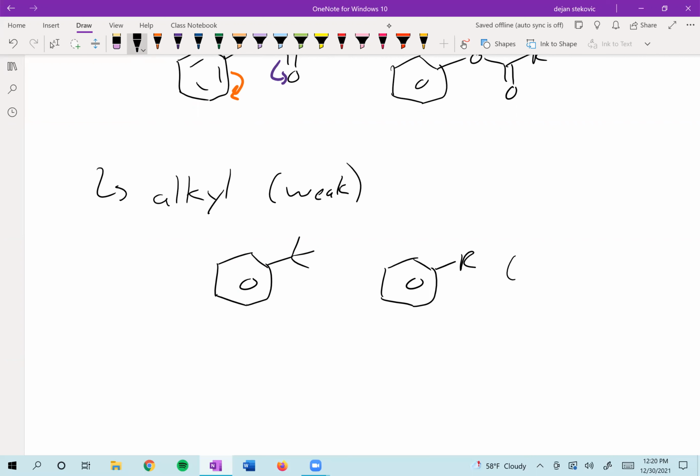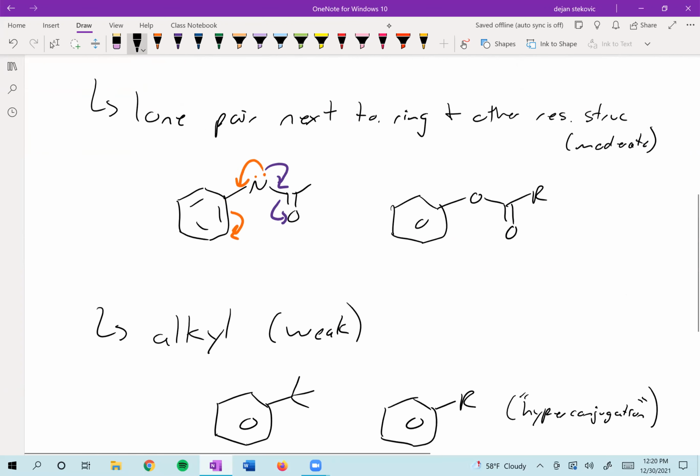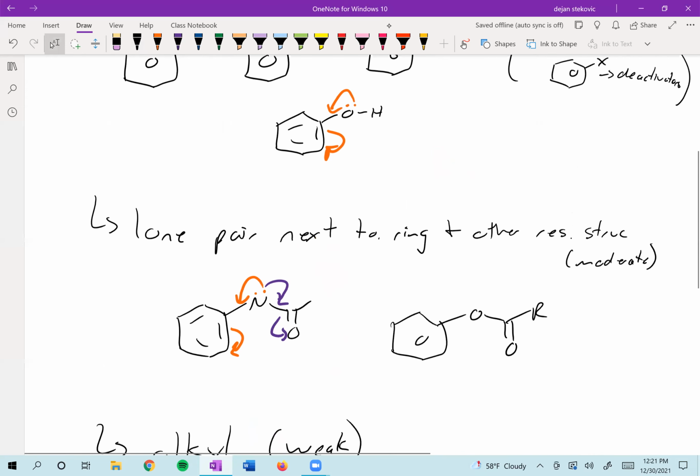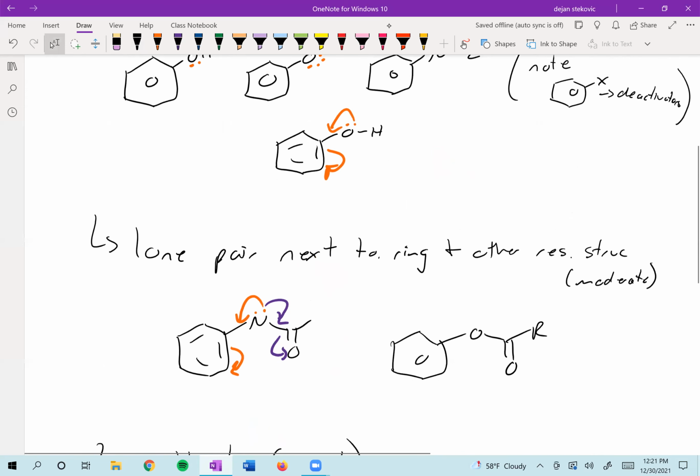Basically, these sigma bonds, these carbon-hydrogen sigma bonds can still interact with the pi bonds, and they will weakly donate. So be able to spot an activating group and think about whether it's strong, moderate, or weak, and then be able to draw the resonance structures for these activating groups.